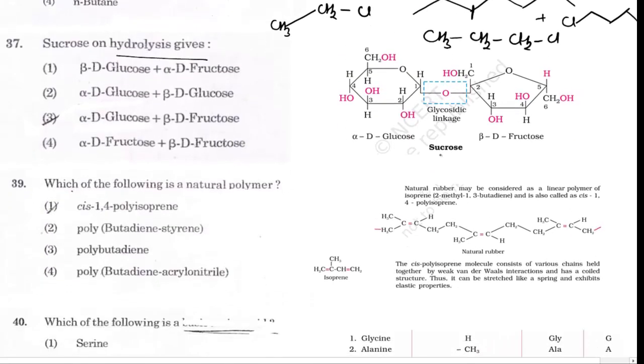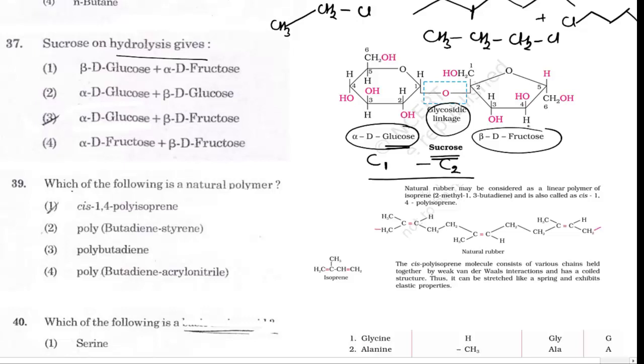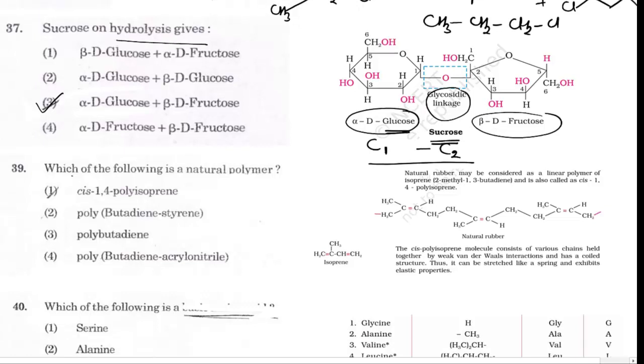Sucrose on hydrolysis gives. So sucrose is a disaccharide. This question is again straight from NCERT. Now sucrose has a glycosidic linkage in which the C1 carbon of glucose is combined with the C2 carbon of fructose. So alpha D glucopyranose, alpha D glucose and beta D fructose are present, and hence the correct answer is 3. On hydrolysis it will give alpha D glucose and beta D fructose.